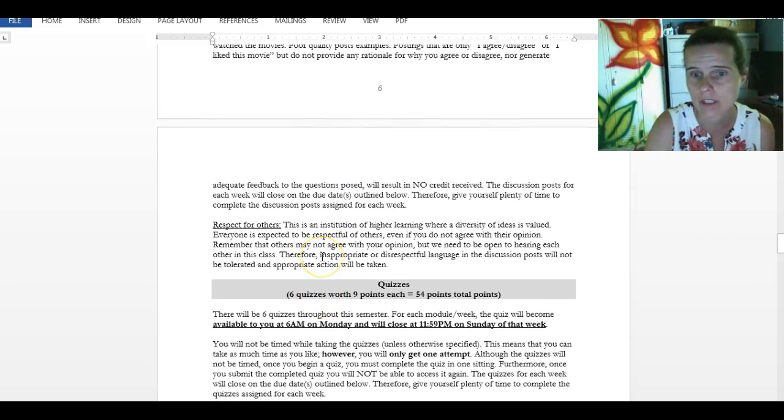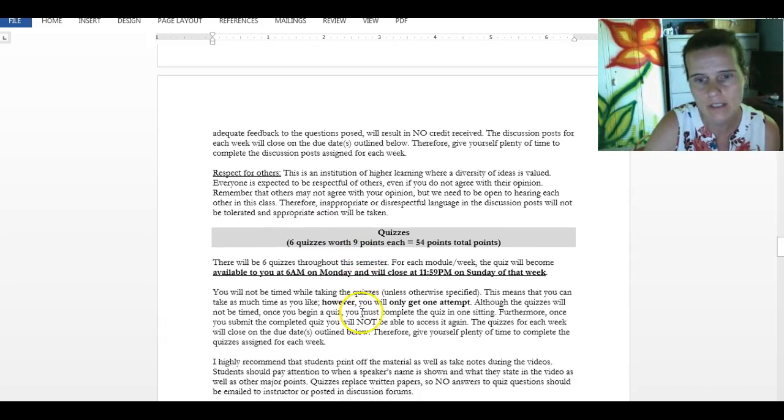Again, respect others' opinions. I do not require you to respond to your peers' discussion board posts. So again, I'm going to repeat that. I do not require you to respond to your peers' discussion board posts. However, if you choose to respond to somebody else's post, which is absolutely fine, then please be respectful of their opinions. Okay, then we move on to the quizzes.